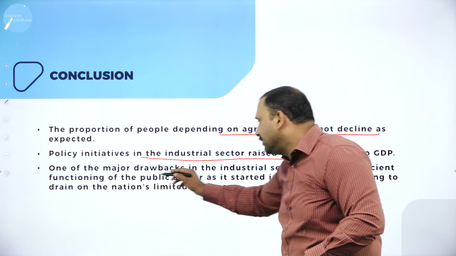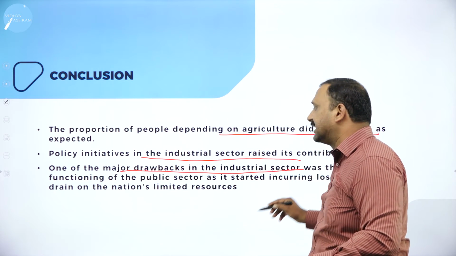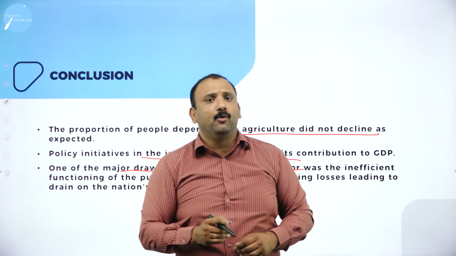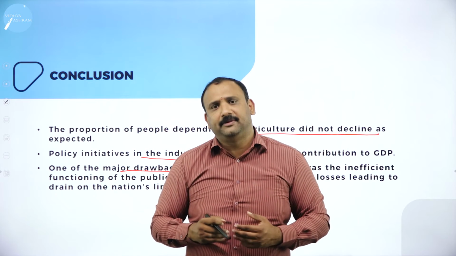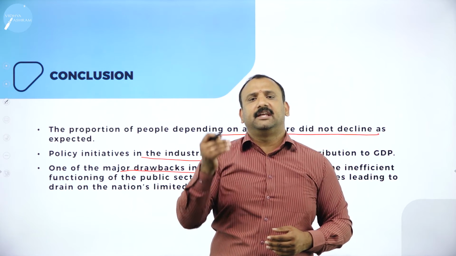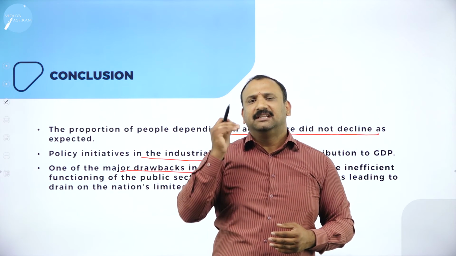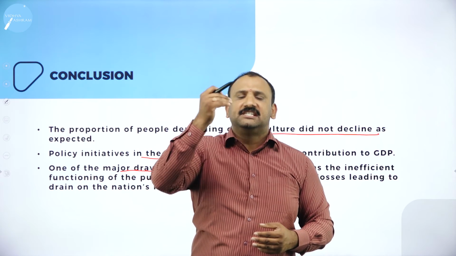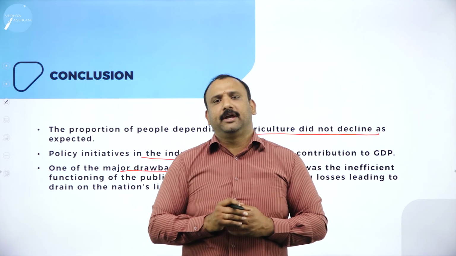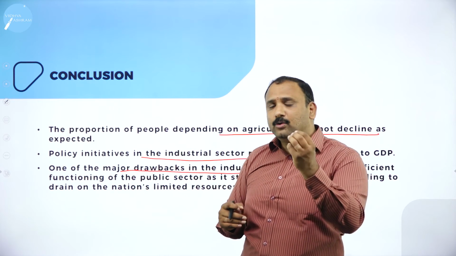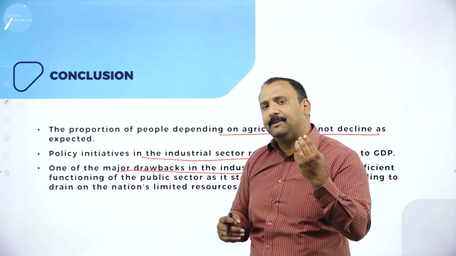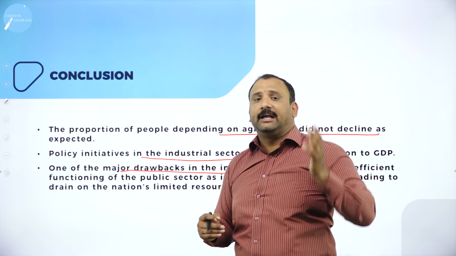One of the major drawbacks in the industrial sector was the functioning of the license Raj, which stopped most of the industries from outperforming their own performance. At the same time, the government started giving more emphasis to the public sector, and that was one of the reasons why the private sector had to come down. But not to forget, the industrial policy initiatives actually sowed the seeds for growth and development, and that led to overall economic progress.